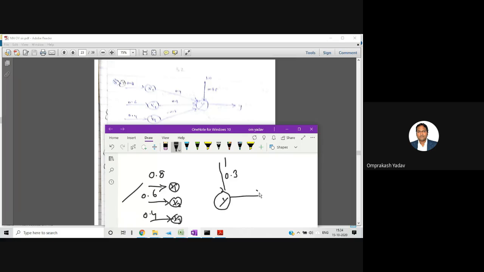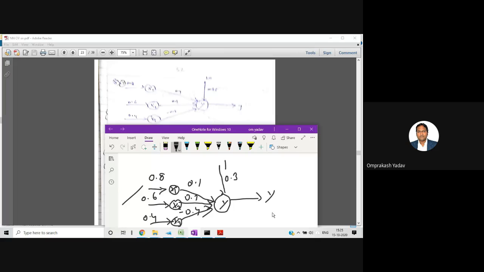And then output y, and let's connect this one. So this is 0.1, this is 0.3, and this is, I think minus is given, so let's take minus 0.4. And we have to calculate the output of this particular neuron.